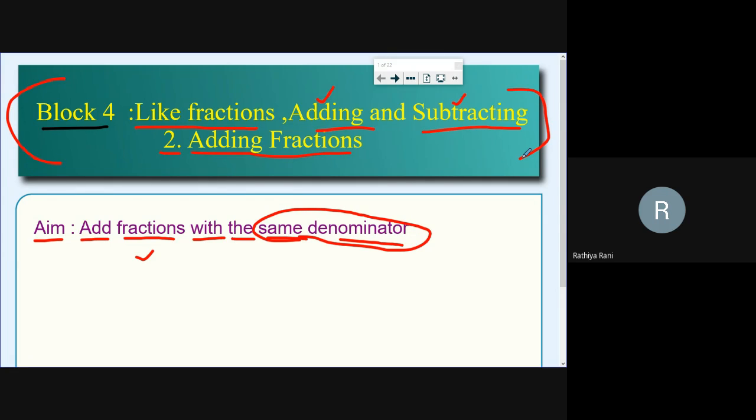Is anyone writing? Dilshit, Kirtana, Kim, have you completed the title, dear? No, ma'am. Okay, write it fast. Only the title of block 4 and LP2. Kirtana, have you written? Please do it fast.